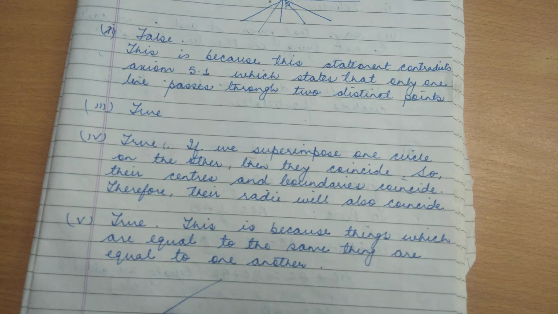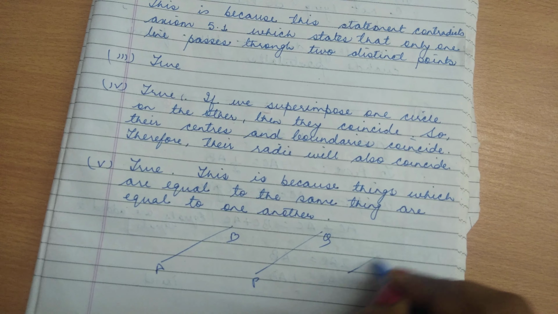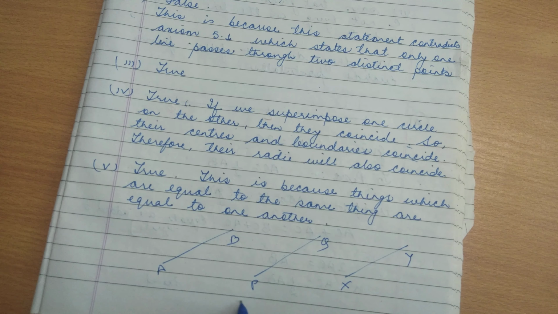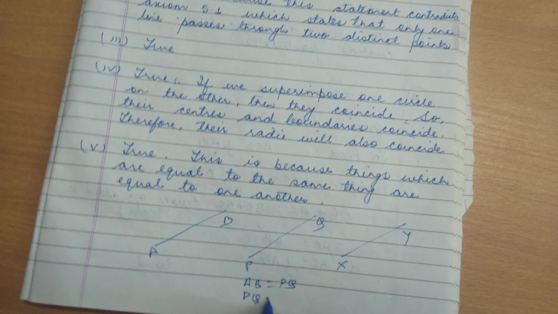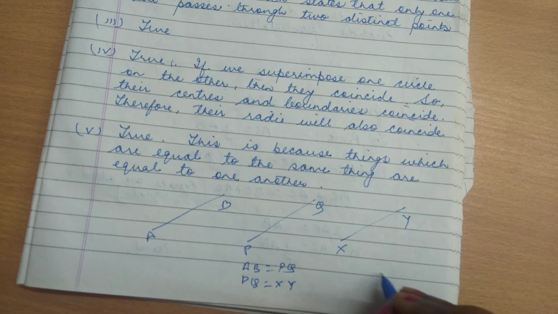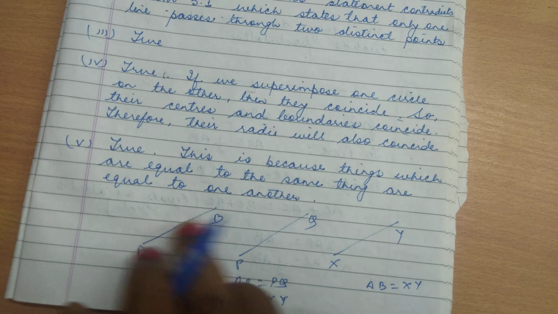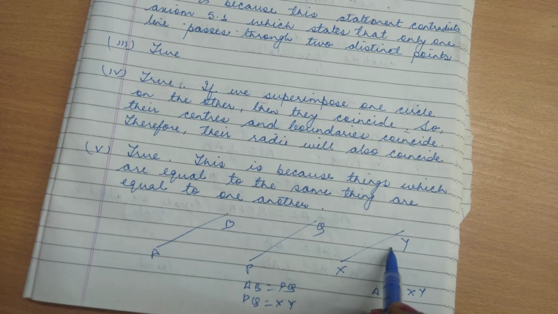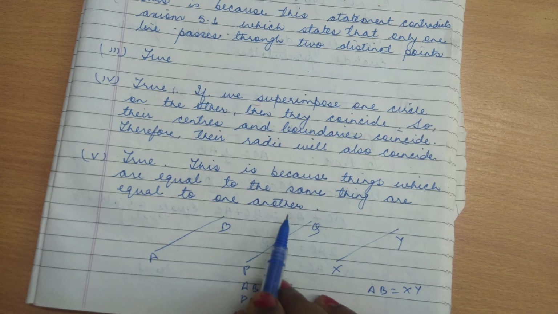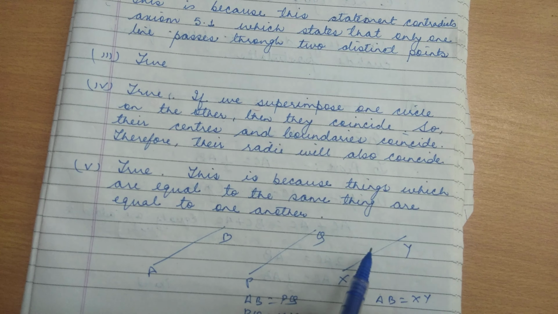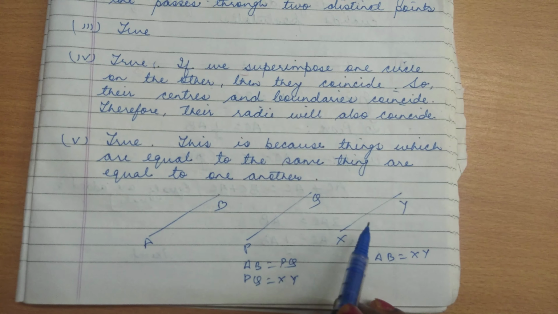AB is equal to PQ, PQ is equal to XY. So is AB equal to XY? It is true, because things which are equal to the same thing are equal to one another, which we have studied in Euclid's axioms.